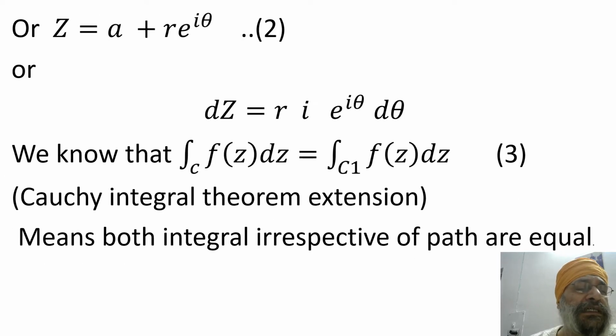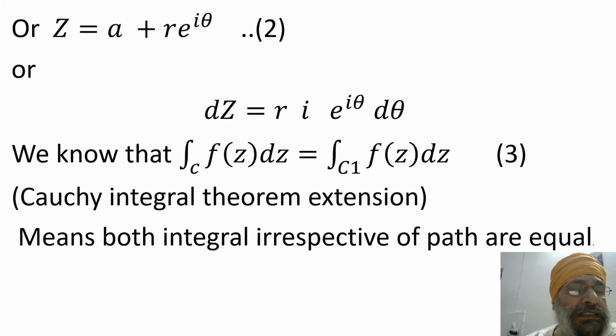Suppose that z minus a, we have supposed. So z will be equal to a plus r e to the power i theta. If we differentiate this one, it will be dz equal to r i e to the power i theta d theta.